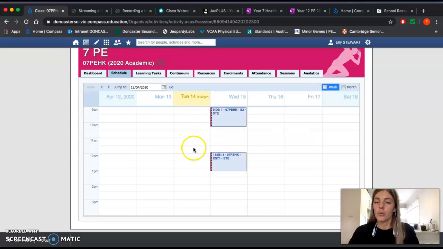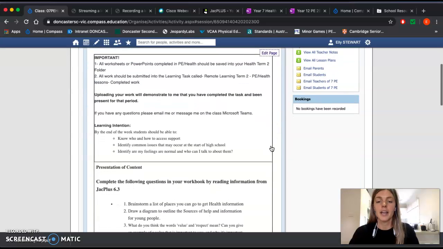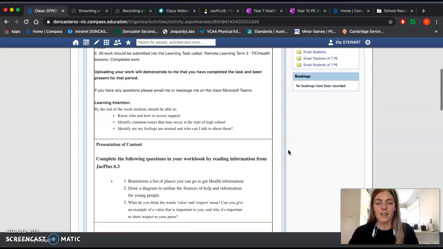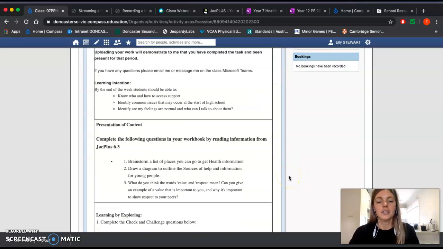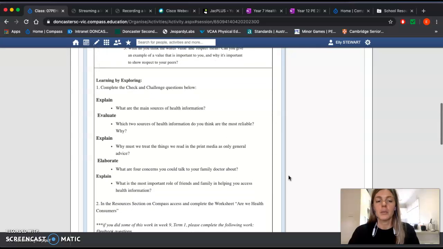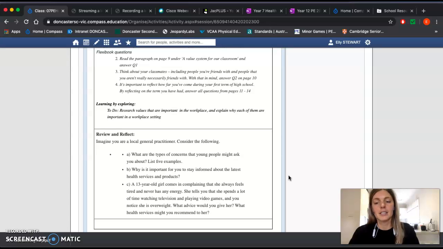For students to know what work we'll be doing in that class, they can just go to the dashboard of that class and there will always be a lesson plan up by 9 AM of the day that I have them. So it allows students to see what our learning intentions will be, so what we hope to cover, how the content will be presented, what learning by exploring we'll be doing, and then there'll be a review and reflect at the end of the lesson.